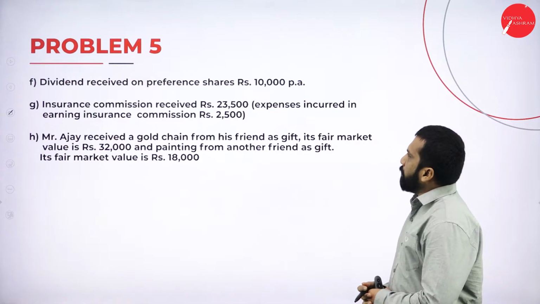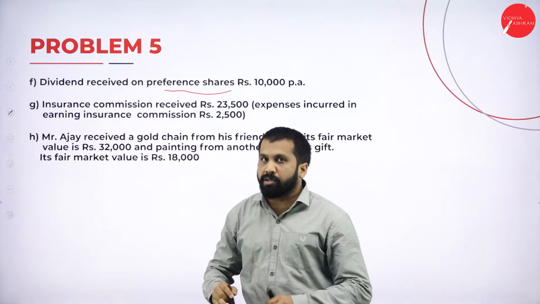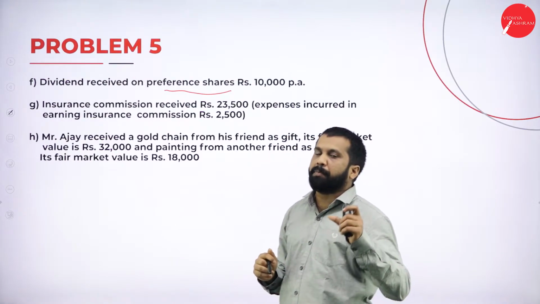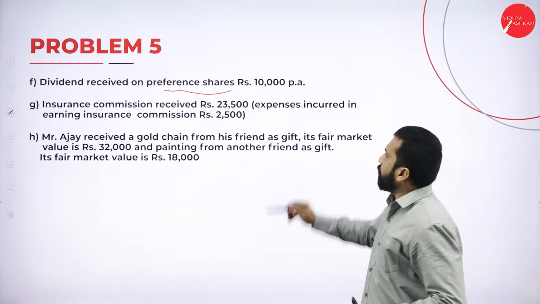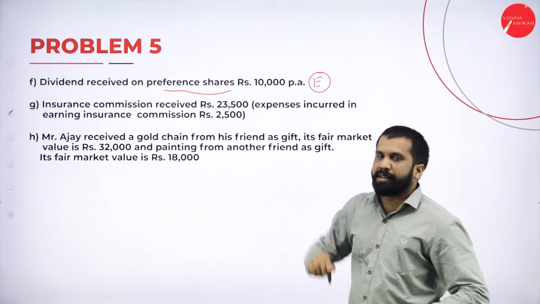Dividend received on preference shares. Have they mentioned foreign company? No. So we have to assume that it is an Indian company. So Indian company up to what limit? 10 lakh. How much here? 10,000. So it is exempted.